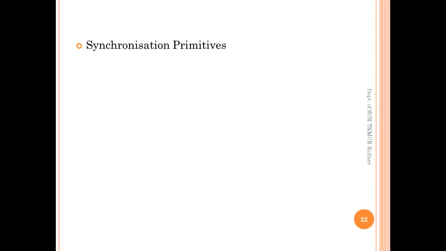Some names of synchronization primitives are mutex locks, semaphore, and barrier. We will see them one by one later, in the coming sessions. So these are the synchronization primitives.